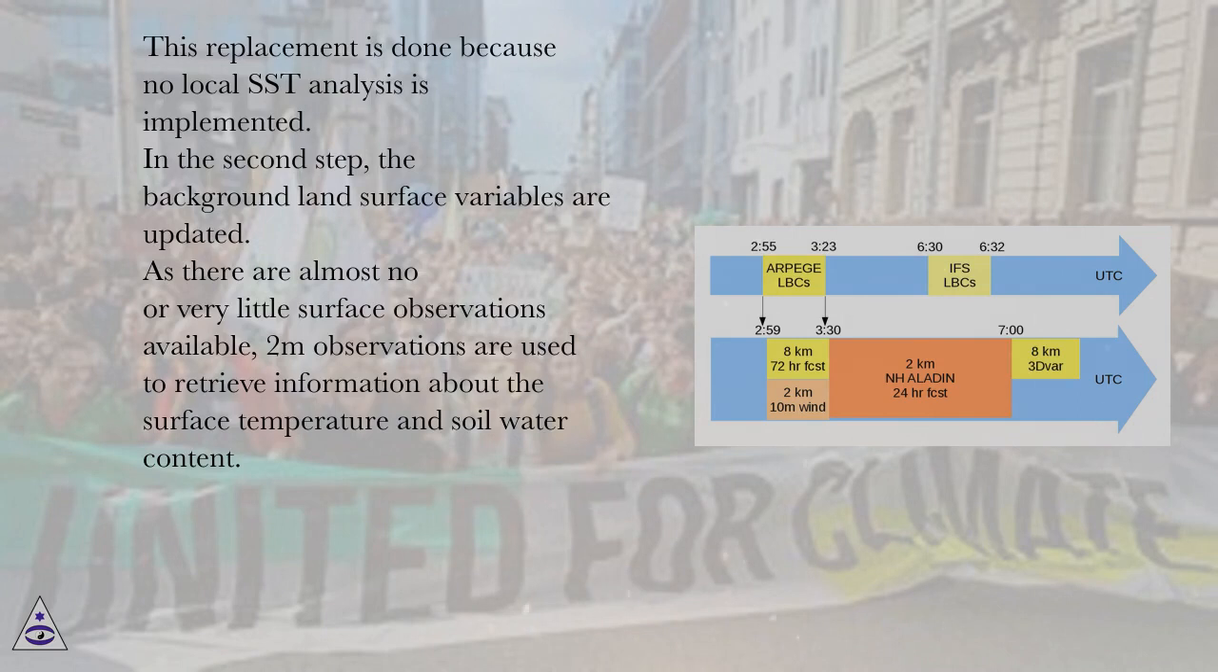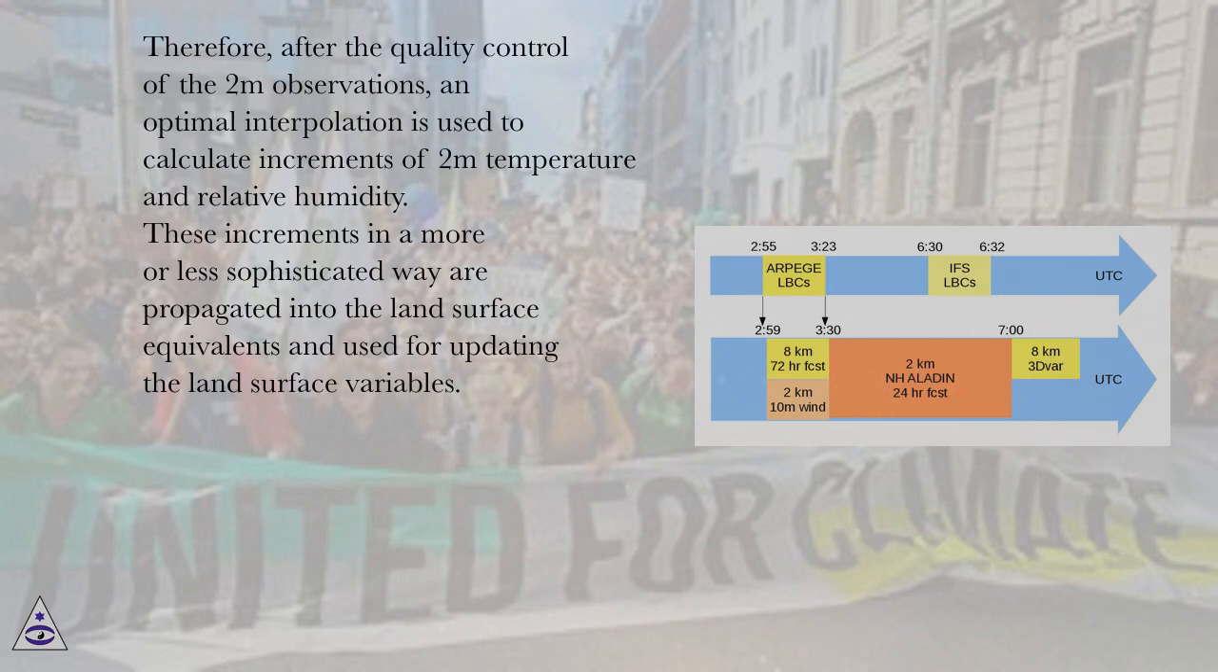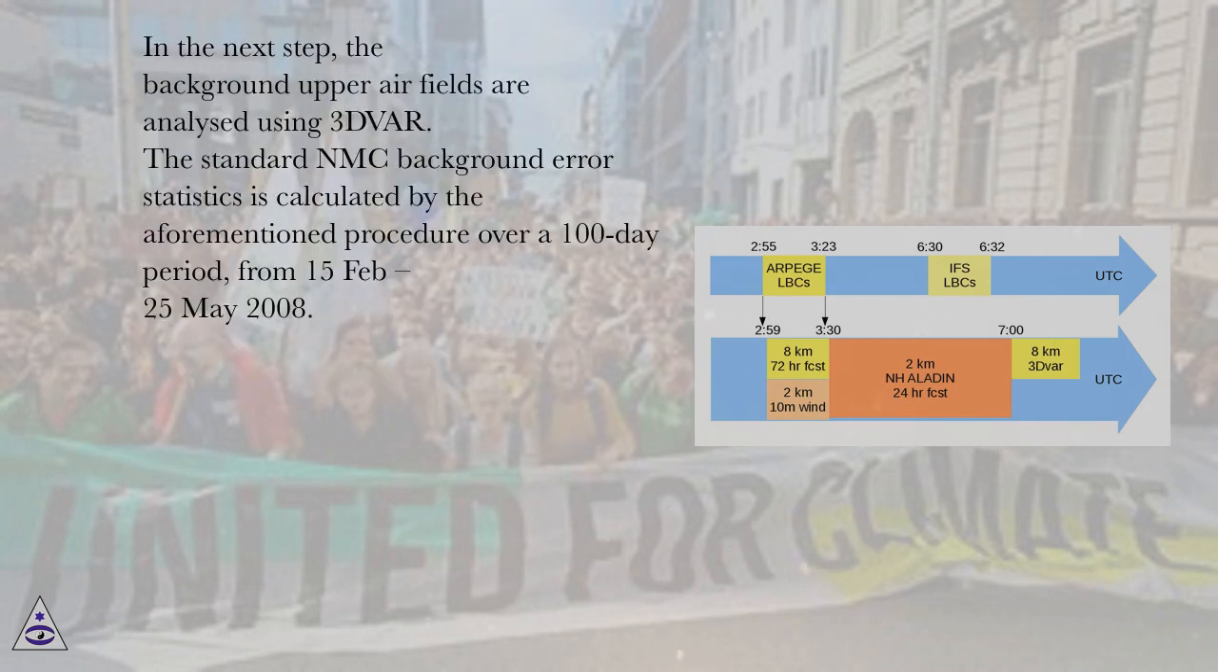As there are almost no or very little surface observations available, 2 meters observations are used to retrieve information about the surface temperature and soil water content. Therefore, after the quality control of the 2 meters observations, an optimal interpolation is used to calculate increments of 2 meters temperature and relative humidity. These increments in a more or less sophisticated way are propagated into the land surface equivalents and used for updating the land surface variables. In the next step, the background upper air fields are analyzed using 3DVAR.